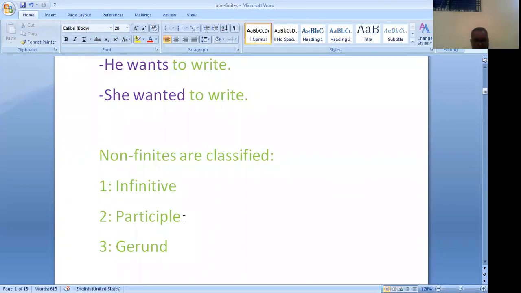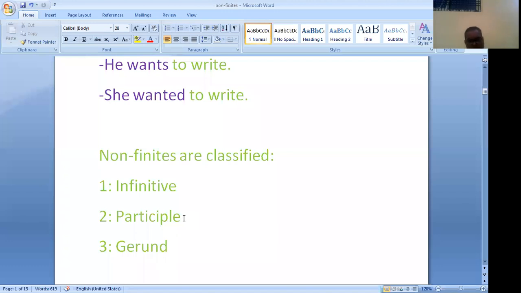It represents an action or state as completed. A past participle is a non-finite verb which is the third form of the verb and works like an adjective. Let us see their specific uses.